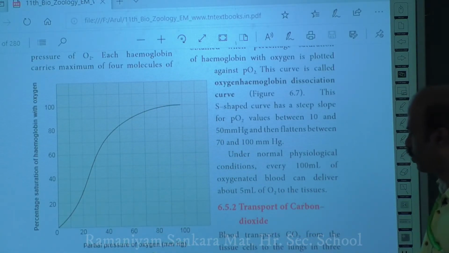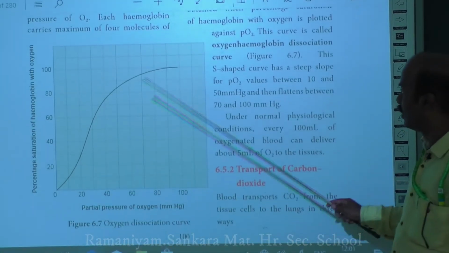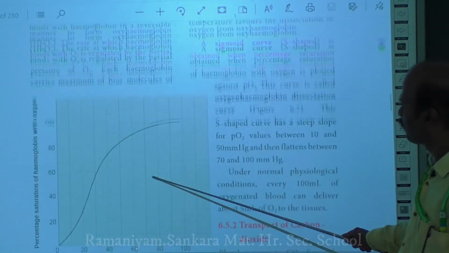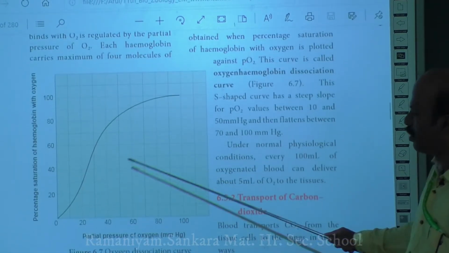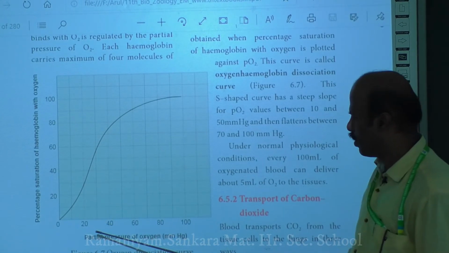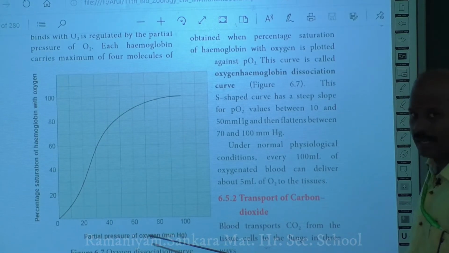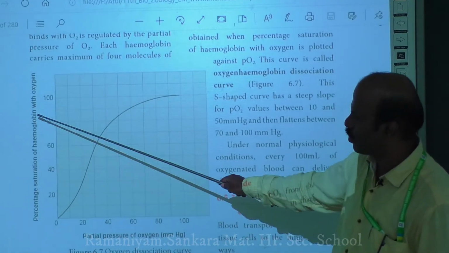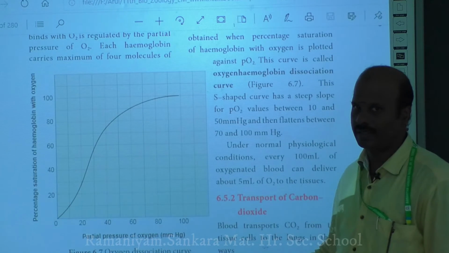This is called an oxygen dissociation curve. What is meant by the oxygen dissociation curve? A curve is plotted by taking the partial pressure of oxygen on the x-axis and the percentage saturation of hemoglobin with oxygen on the y-axis.